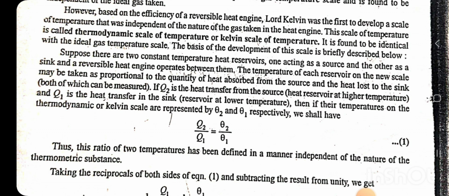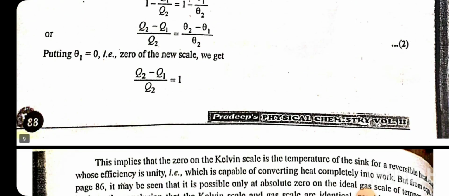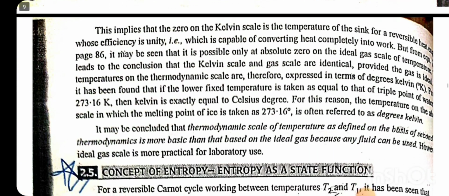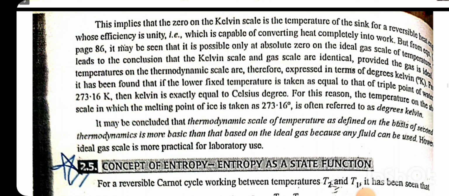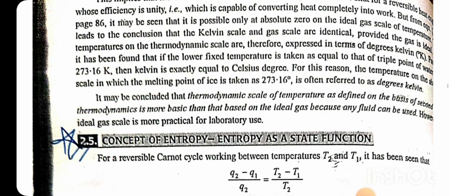Taking the reciprocal of both sides of equation 1 and subtracting the results from unity, we get 1 minus Q1 by Q2 is equal to 1 minus theta 1 by theta 2, that is, Q2 minus Q1 by Q2 is equal to theta 2 minus theta 1 by theta 2. Putting theta 1 equal to 0, the zero of the new scale, we get Q2 minus Q1 by Q2 is equal to 1. This implies that the zero on the Kelvin scale is the temperature of the sink for a reversible heat engine whose efficiency is unity, which is capable of converting heat completely into work.